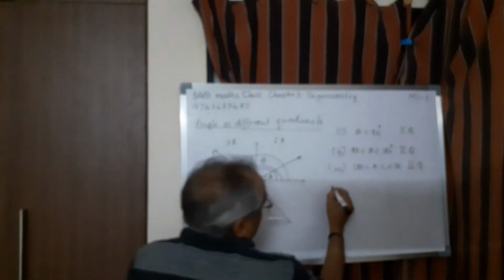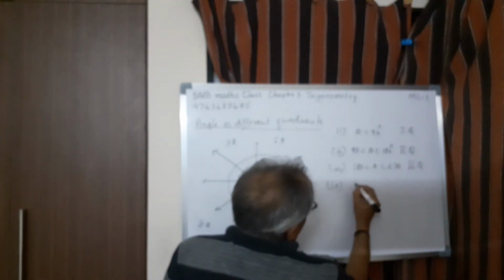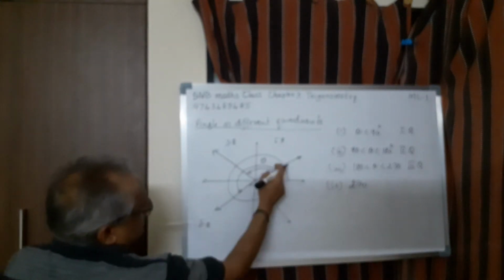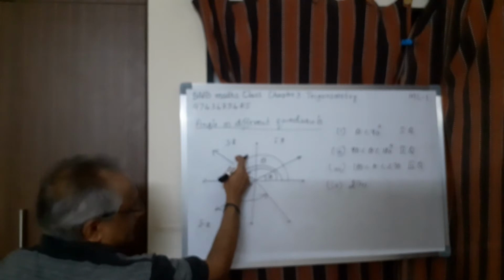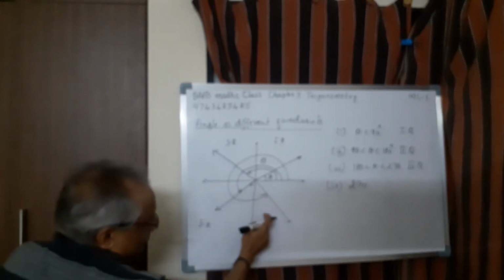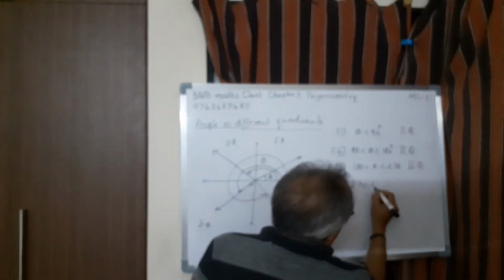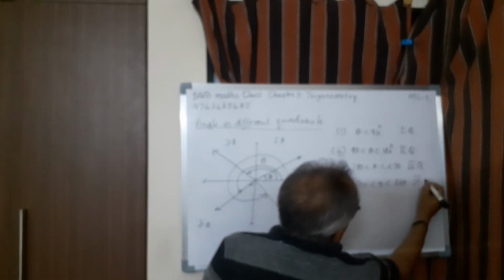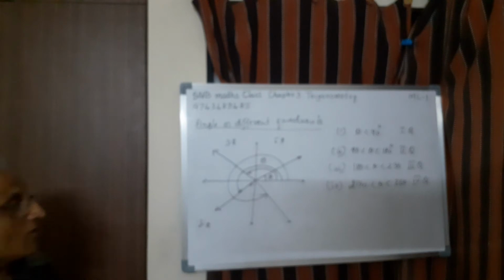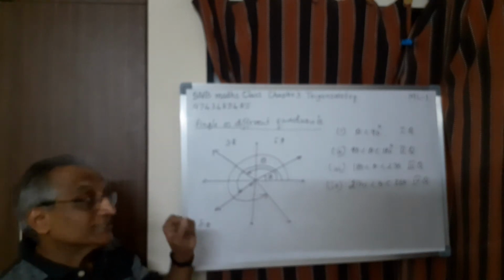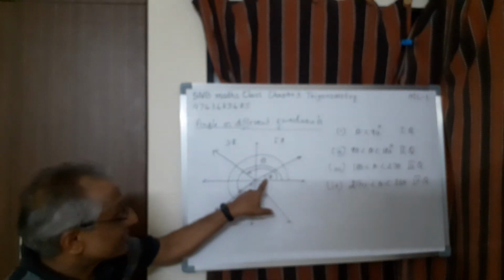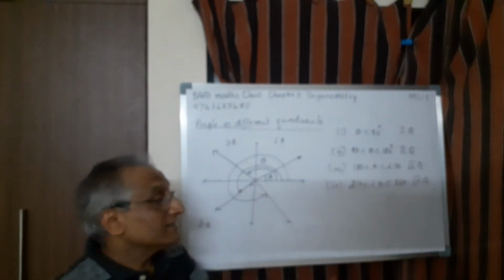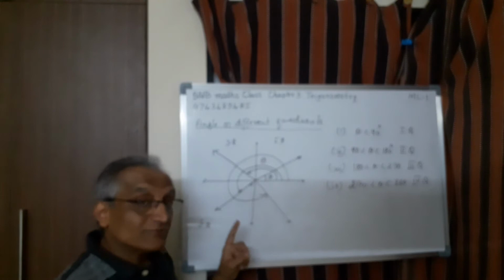And the last one, the fourth possibility, is more than 270, because this is 90, this is 90, 180, this is 90, 270. So 270 less than theta less than 360, this is the fourth quadrant. Therefore, you should always remember in which quadrant the particular ray lies. Based on that, you have to decide. For example, when you define trigonometric ratio, this plays a very important role.